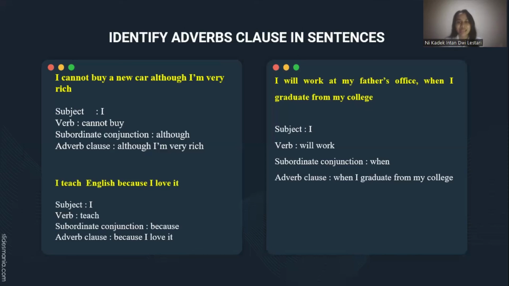And for the last example, I will work at my father's office when I graduate from my college. We can identify here the subject is I, the verb is will work, the subordinate conjunction is when, and the adverb clause is when I graduate from my college.